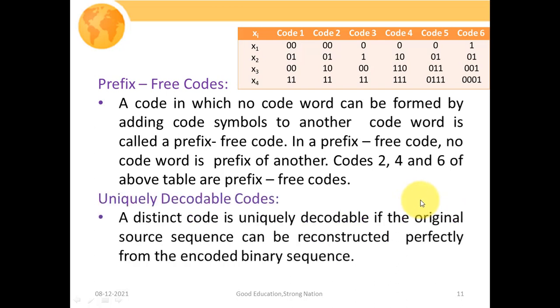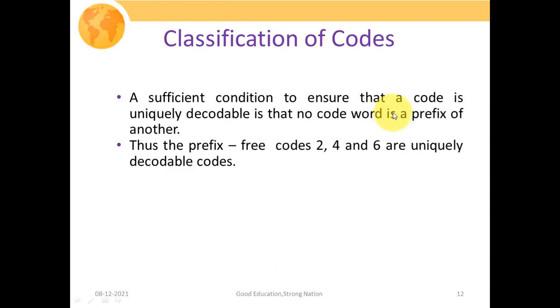Next is your uniquely decodable codes. As the name suggests, a distinct code is uniquely decodable if the original source sequence can be reconstructed perfectly from the encoded binary sequence. This is also a desirable condition, that all the codes should be uniquely decodable at the receiver side so that we can avoid ambiguity and also reduce errors. The sufficient condition to ensure that a code is uniquely decodable is that no code word is a prefix of another.